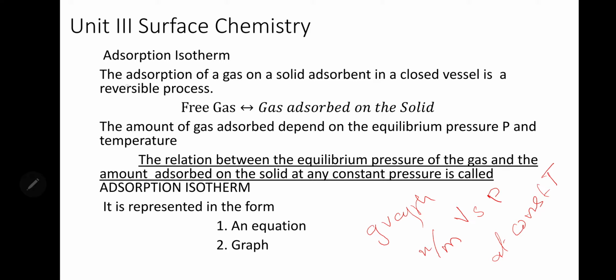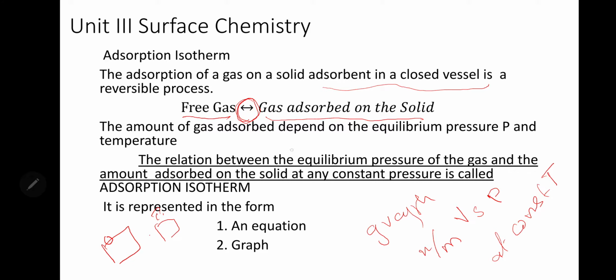So the adsorption of a gas on a solid adsorbent in a closed vessel is a reversible process. That is, free gas will be getting adsorbed on the solid. Free gas and gas adsorbed on solid will be in equilibrium; an adsorbed molecule may not keep sticking there, it will be going out. So we can show it as free gas and gas adsorbed on the solid, acting as a reversible process, that is adsorption and desorption.